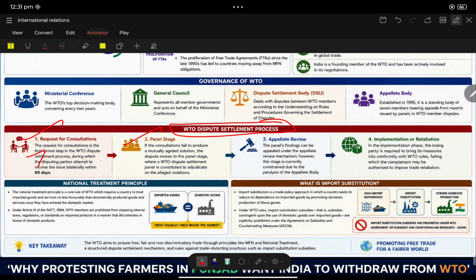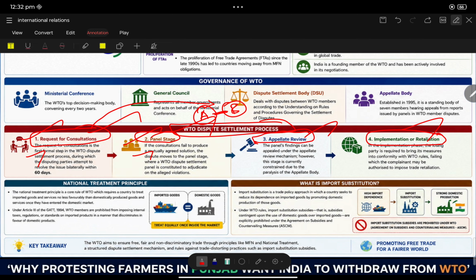If a consultation fails to produce a mutual agreement, if country A accuses country B, first they will request a consultation. Now the body will sit and consult. If the process fails, they fail to bring out the result, then it is moved to the panel stage. And then finally it is moved to appellate review. Finally, implementation and retaliation. Mostly they won't ask questions in these areas, but you must know the keywords: request for consultation, panel stage, appellate review, implementation or retaliation.